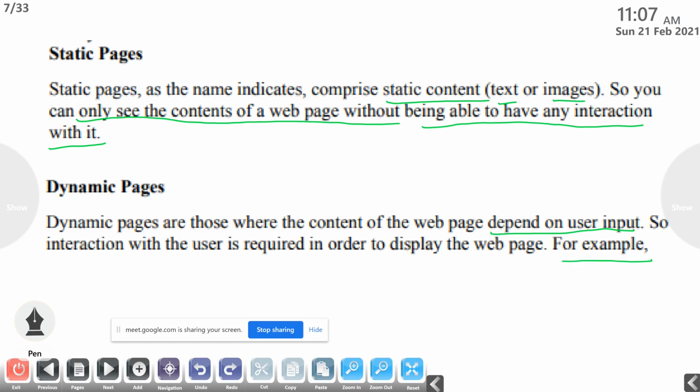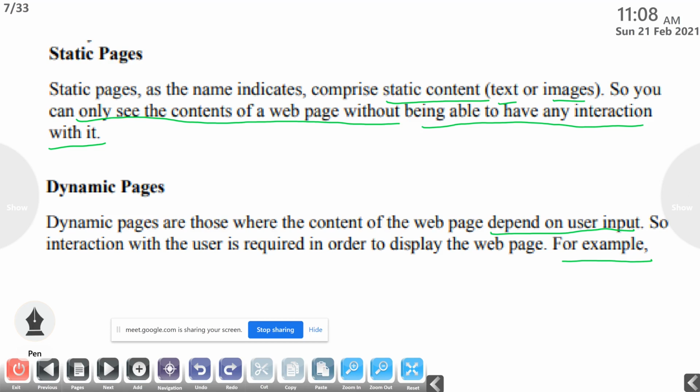For example, if you want to create a mail ID in Google, then we should give some information about us: your first name, your last name, your mail ID, your date of birth, your gender, and all this. So that web page we can say is a dynamic page.